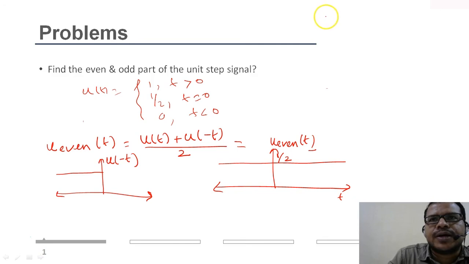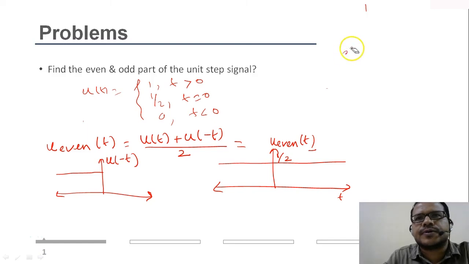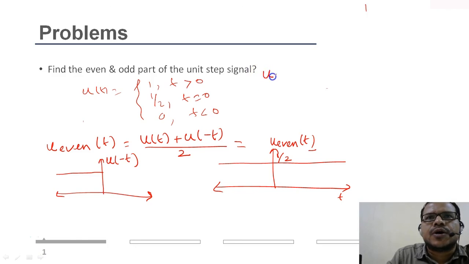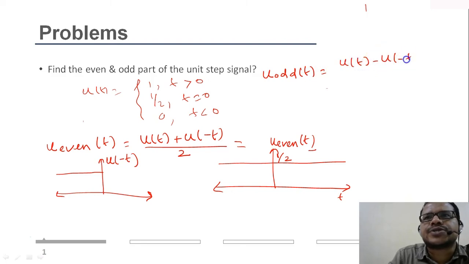Then I have to calculate u odd. The odd part of a given signal, here the unit step, is given by u of t minus u of minus t, divided by 2.